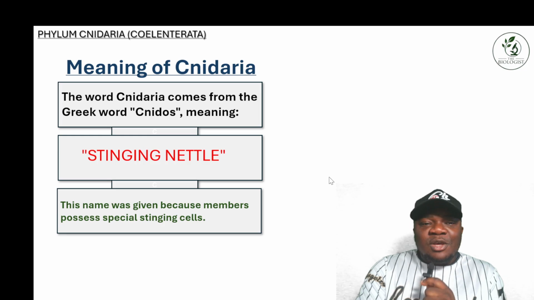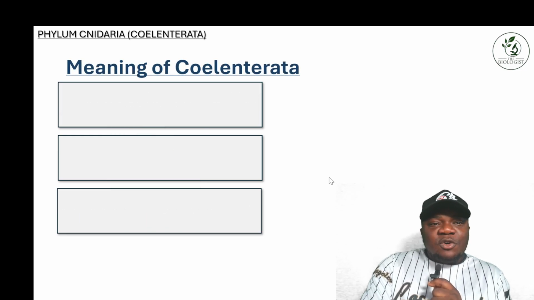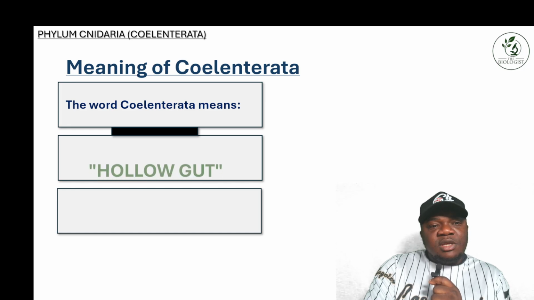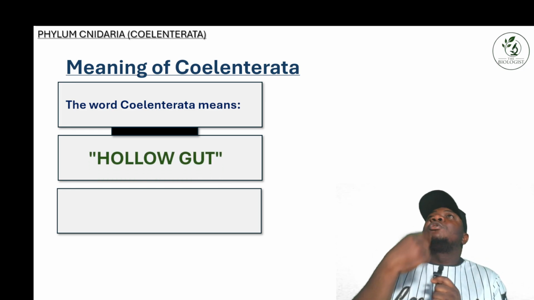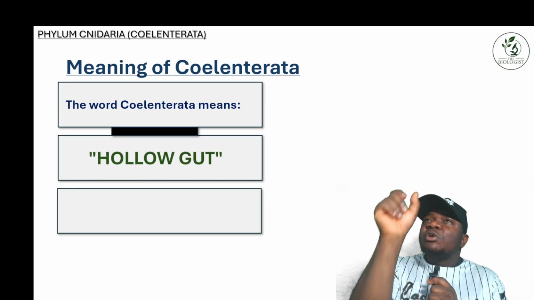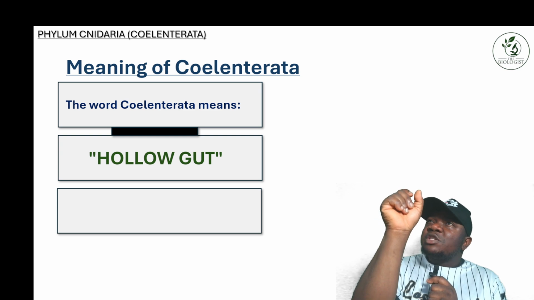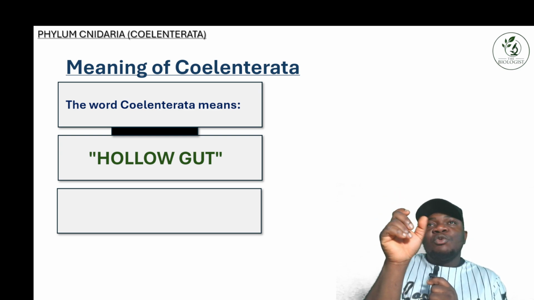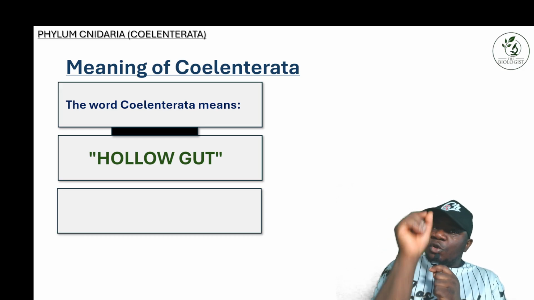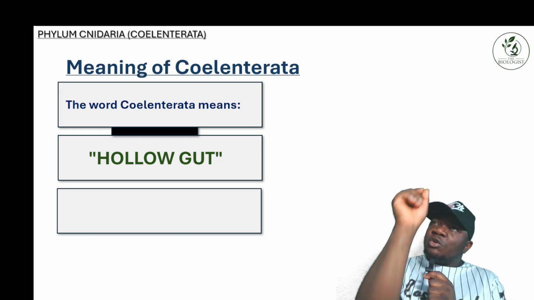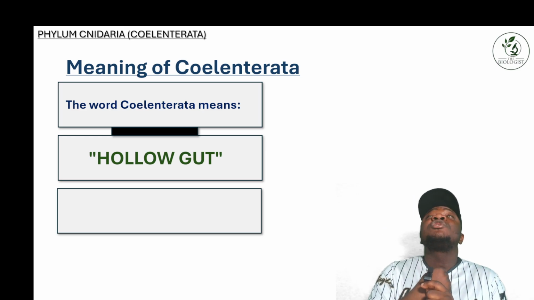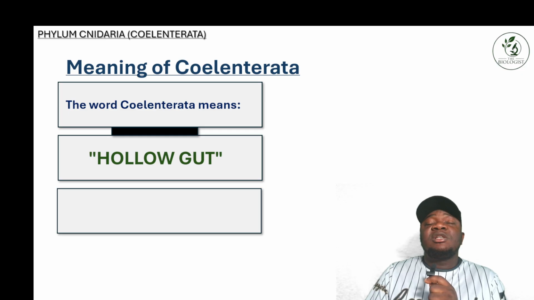The meaning of Coelenterata: the word Coelenterata means hollow gut. When something is hollow, it has a small passage that allows a certain amount of substance to pass through. For example, in your gut you have an esophagus, a pipe which connects the mouth to the digestive tract.